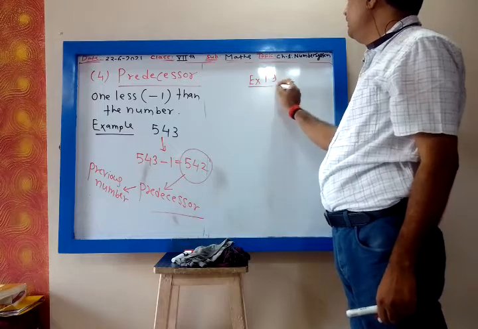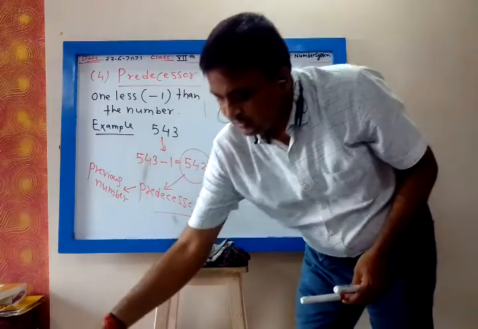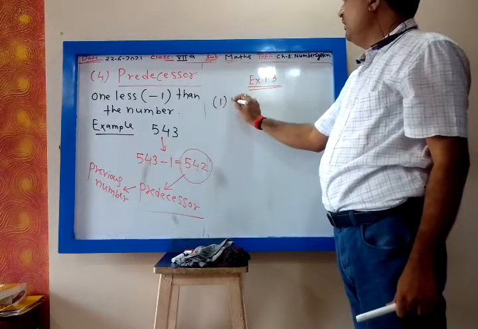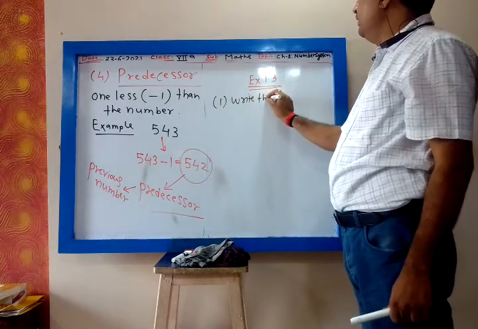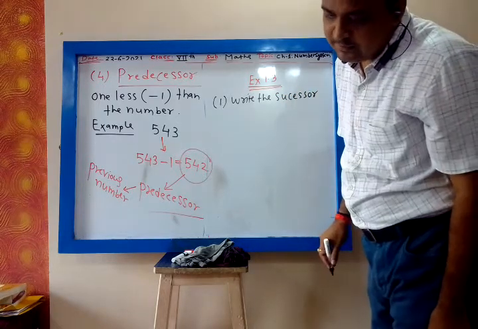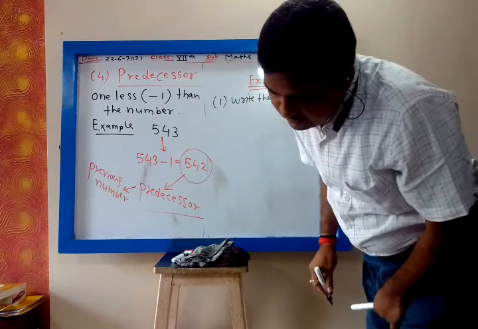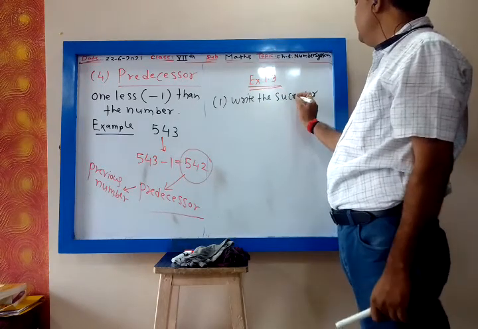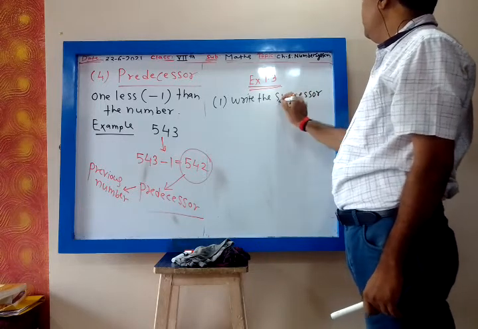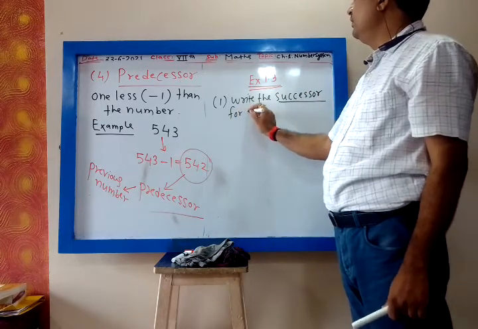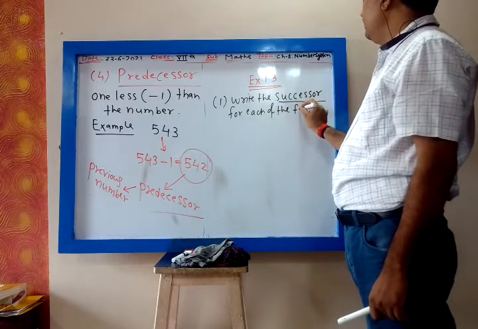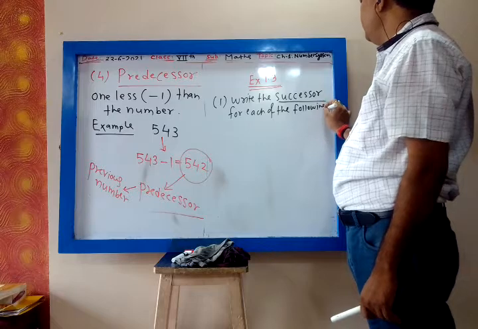First, write the successor for each of the following. Successor means next number. To find next number, we add 1.